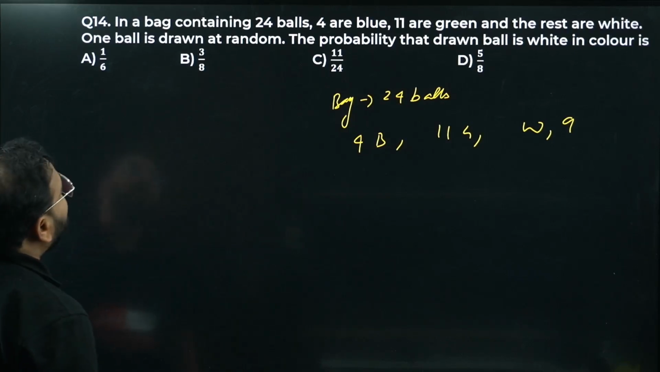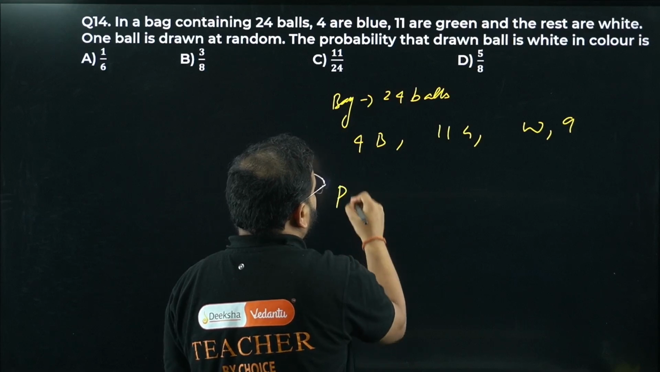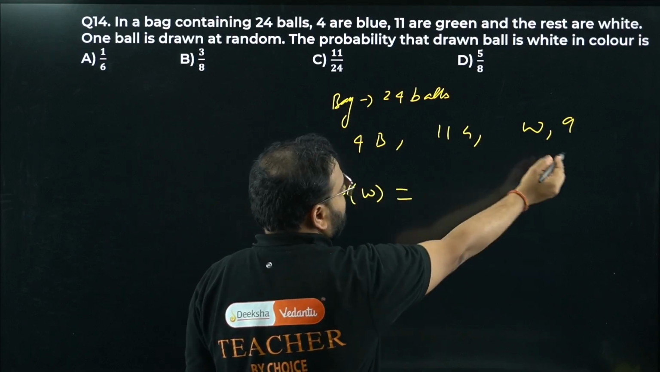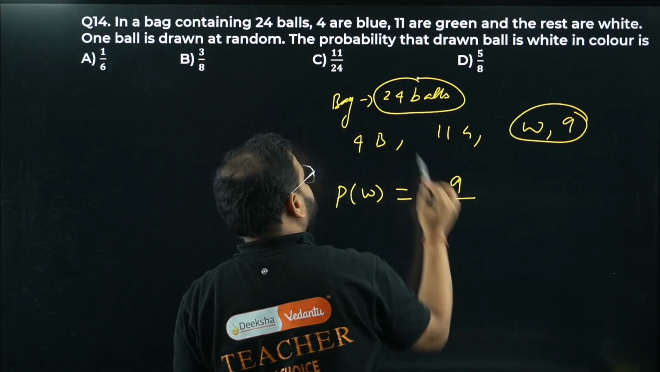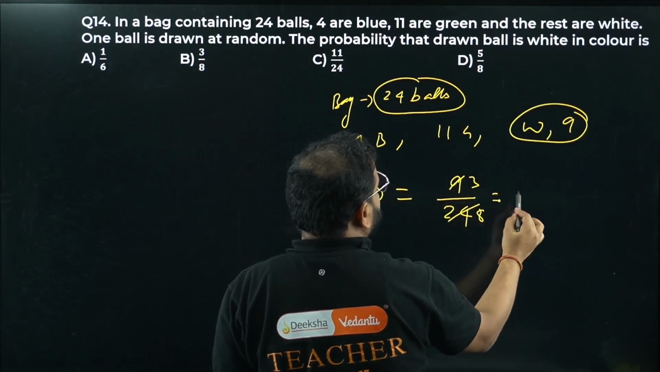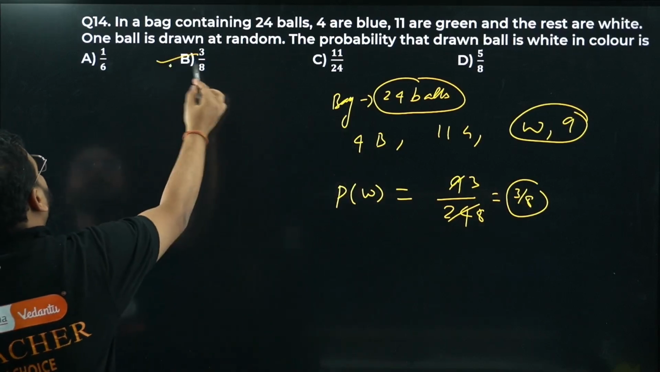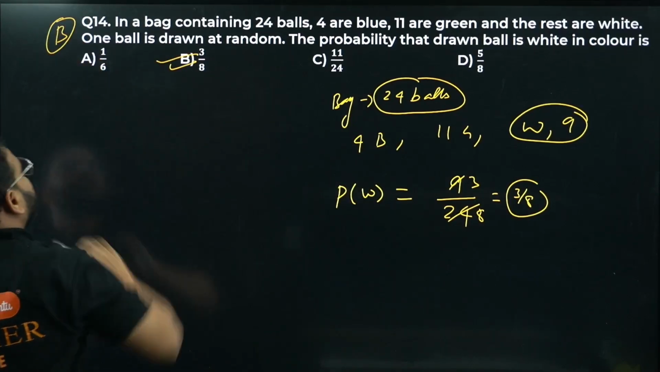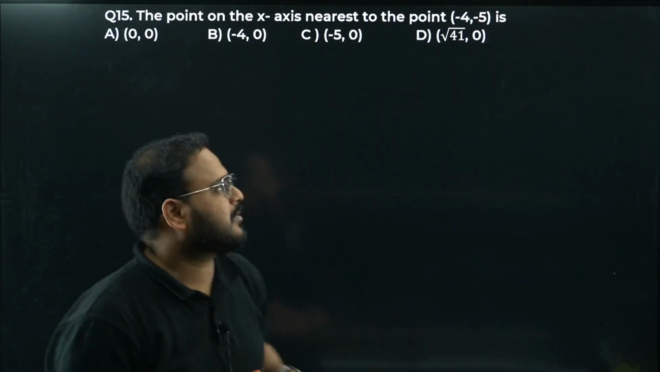Okay, one ball is drawn at random. The probability of that drawn ball is white in color. Probability of drawing a white color ball will be, sir, favorable outcome is how much, bacha? 9. So 9 by total outcomes 24. Cancel this. 3 3s are 9, 3 8s are 24. Answer is 3 by 8. Option number B. Simple question. Very simple. Of course, sir. It is a very simple question.